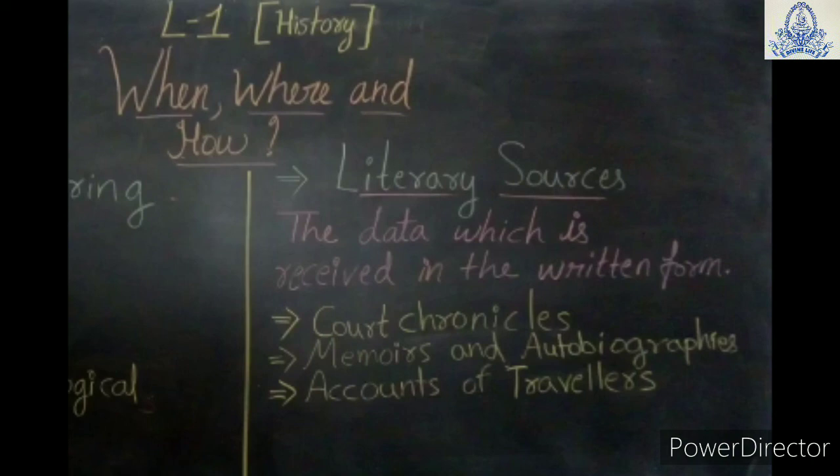For example, we can say Al-Biruni, who visited India during the rule of Mahmud of Ghazni in the 11th century.